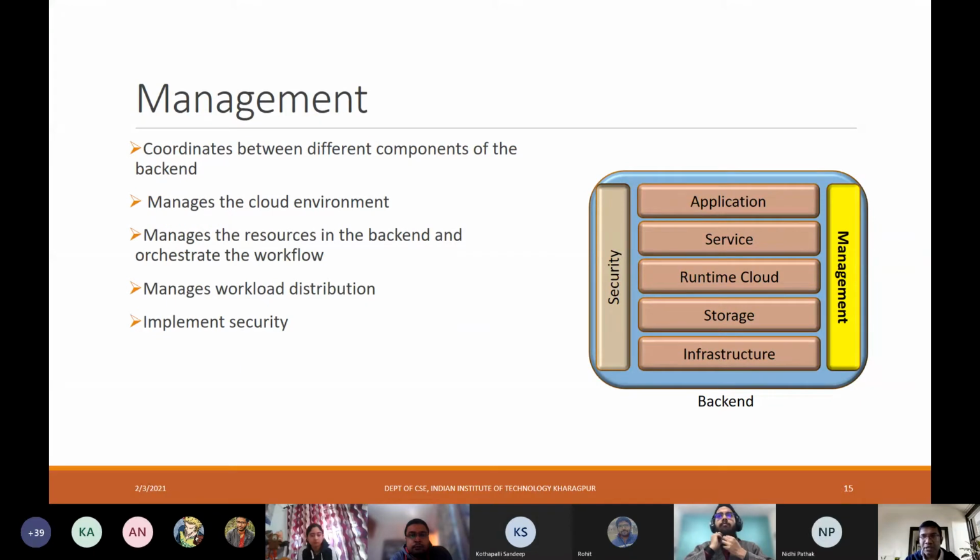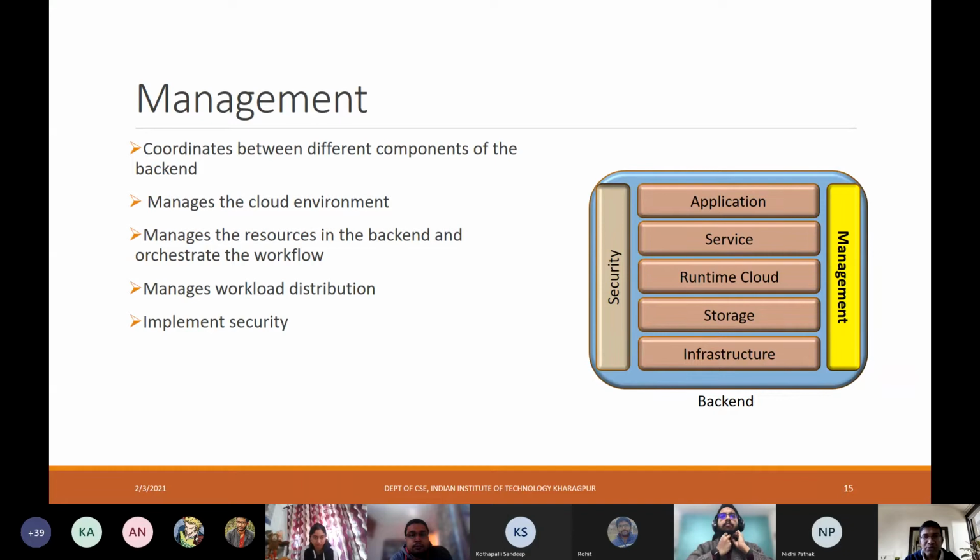So those were the horizontal layers, and as I said, you also have the management layer and the security layer. One by one we'll take up. This management layer coordinates between the different components of the backend, manages the cloud environment, including the runtime cloud, manages the resources in the backend, and orchestrates the workflow.